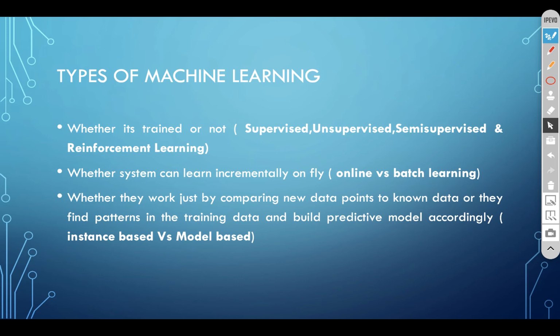Also we have one more: instance based and model based. The system learns by example, by heart. Like you give one example and the system will learn exactly that example. That means one-to-one, or sentence to sentence, word to word comparison. That is instance based. Model based: you will make a model of these different examples and make a batch. The system will learn from that particular batch. This is called model based.